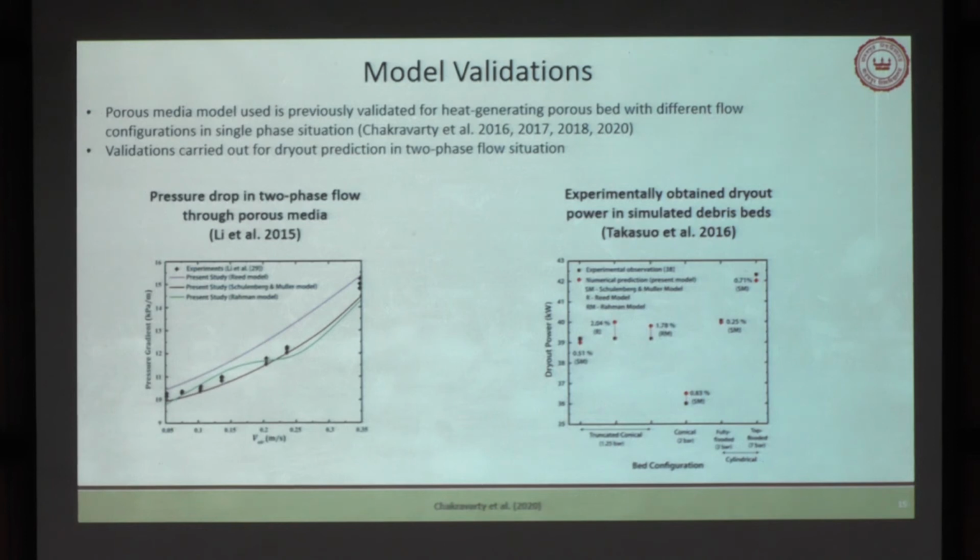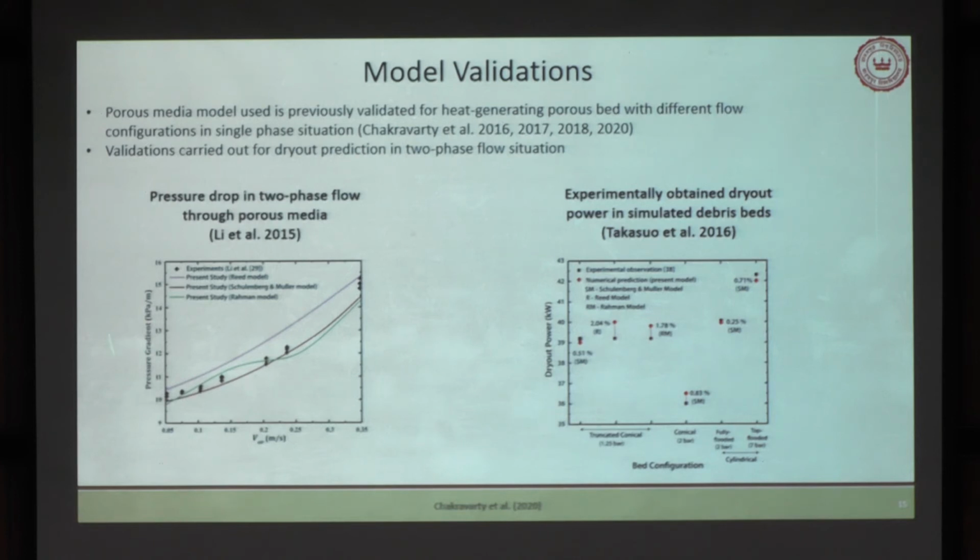So if you come to the model validation, here is one pressure difference validation. It is with Lee's experimental data. This validation is done with a cylindrical debris bed geometry. If you look at it, you will see that this one is your Reed model, which is slightly away from your experimental data, but your Rahman model and Schulenberg-Muller model are close, and the Rahman model is slightly wavy.